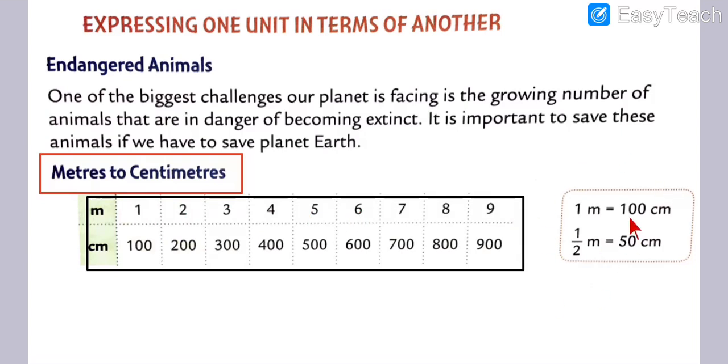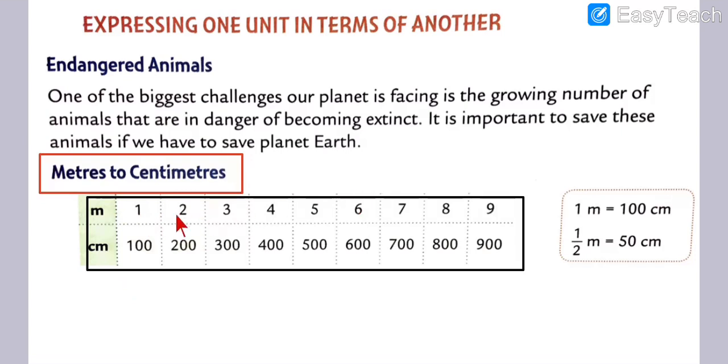1 meter is equal to 100 centimeter. What, my dear students? All these terms you have to keep in mind, and together in the explanation we are going to learn. At that time you have to memorize. Okay, 1 meter is equal to 100 centimeter, and 1.5 meter is equal to 150 centimeter. 1 meter is equal to 100 centimeter, and half a meter is equal to 50 centimeter. Got my point? It's the basic information.